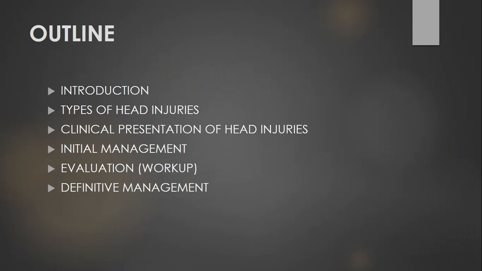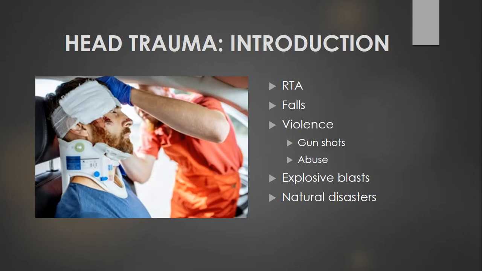So, this is the outline of what we will be discussing in this lecture. First of all, what is head trauma? Head trauma can be caused by different methods. The most common cause of head trauma is road traffic accidents. Even falls can be seen very frequently in very young or elderly patients. Similarly, different kinds of violence, explosives, or natural disasters can also contribute to head trauma.